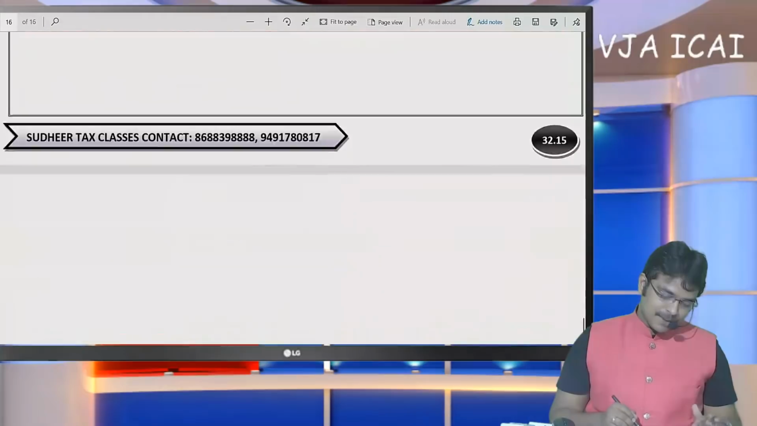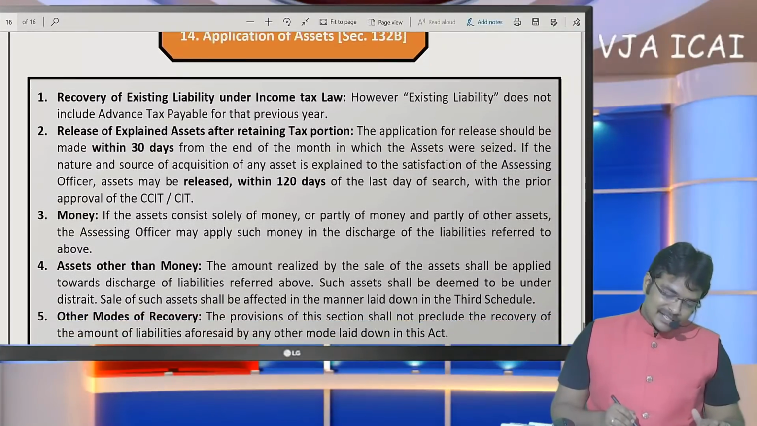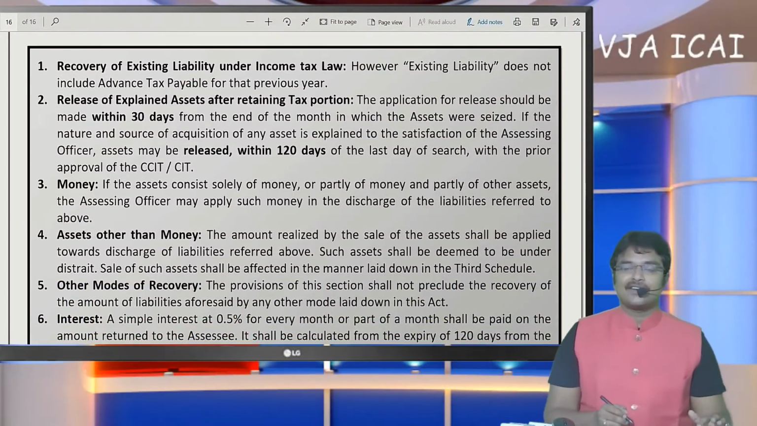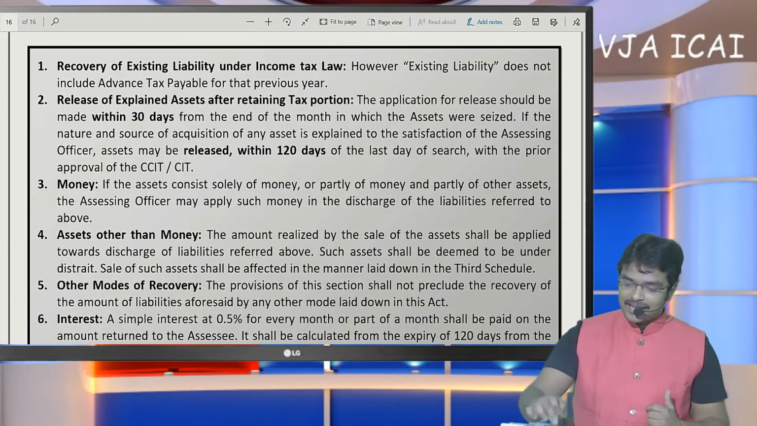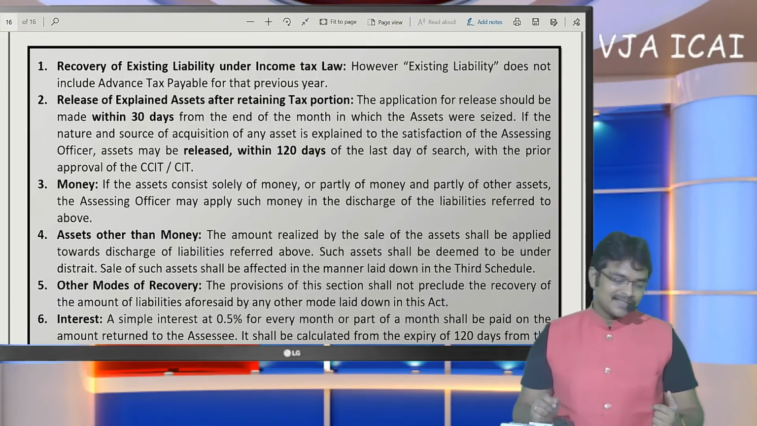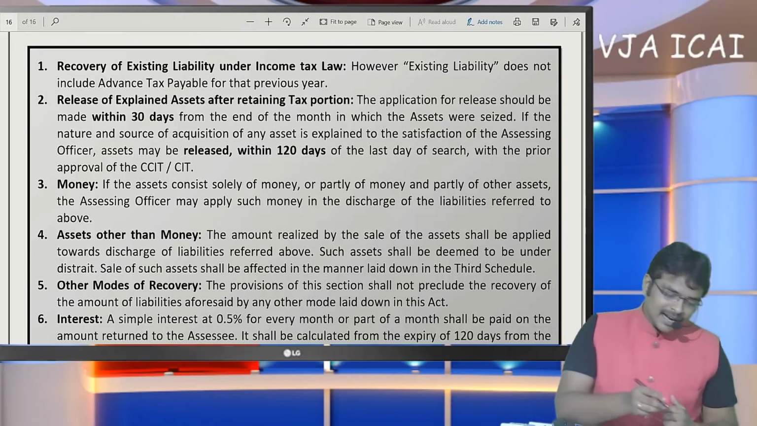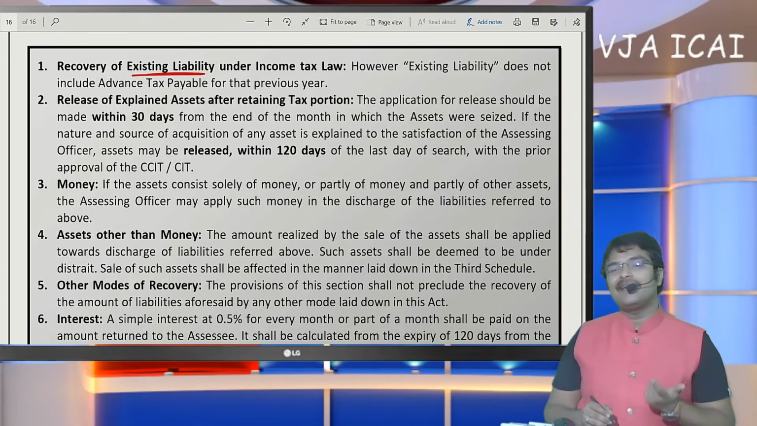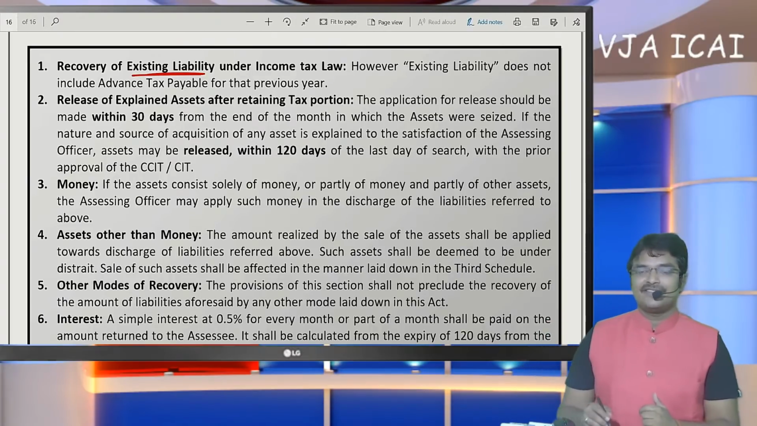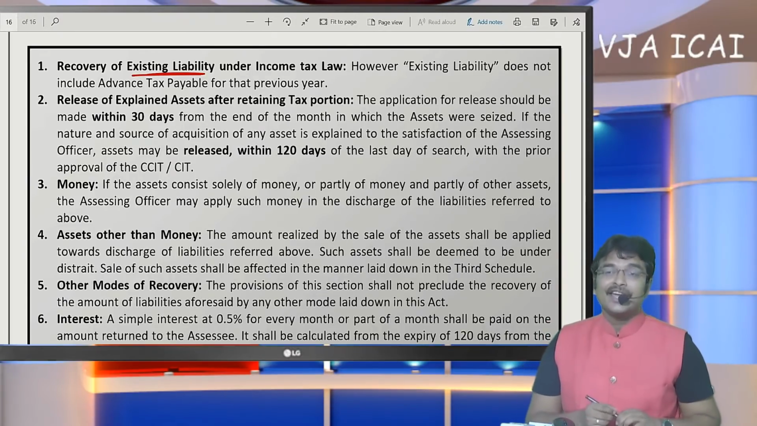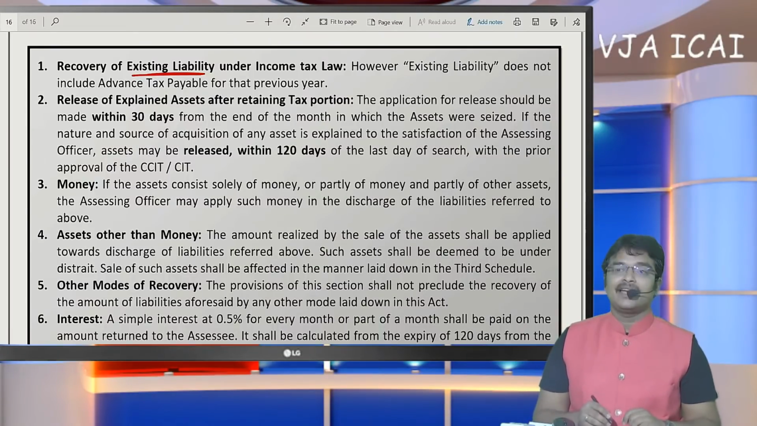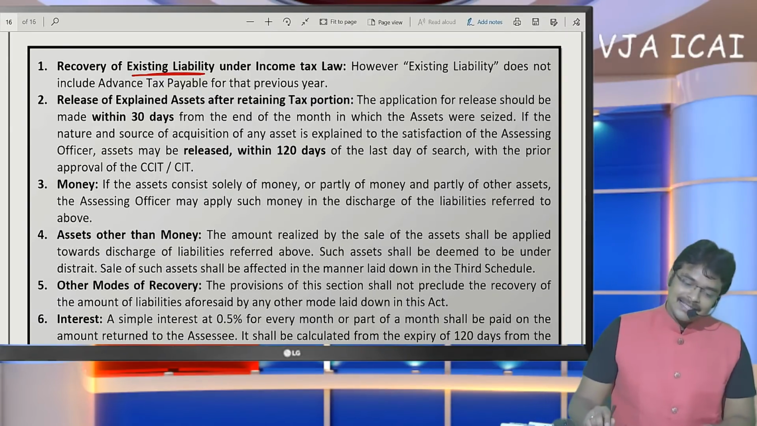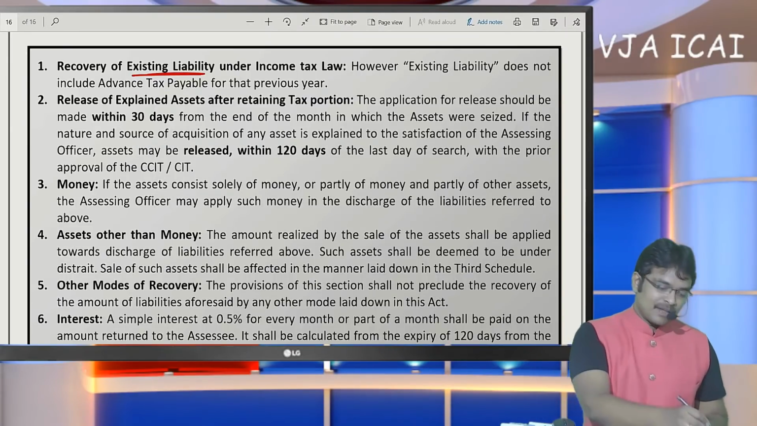Now coming to the next aspect, application of the assets. This is a very important aspect. When the department is going to return the assets to the SSE, when shall they return them? Generally, all the existing liability will be recovered by sale of such assets. If there is cash, they shall recover it immediately. If there is jewelry, they are going to sell it and recover the existing liability. Advance tax cannot be recovered out of the assets seized. Only existing liability can be recovered, is the first point.